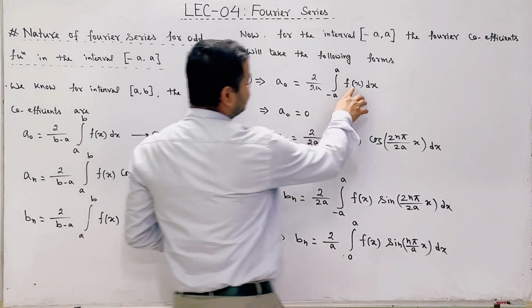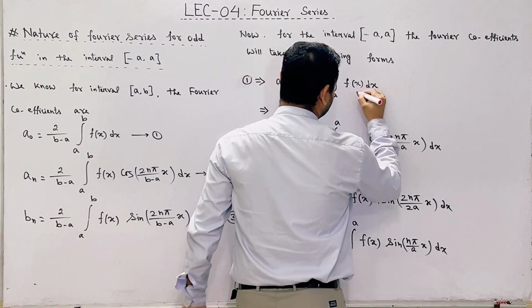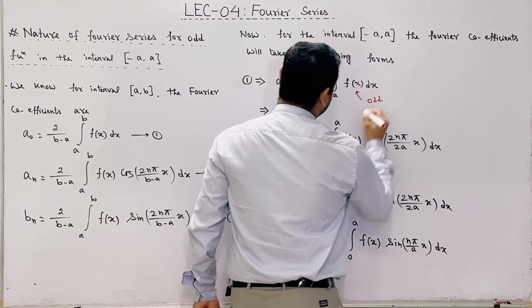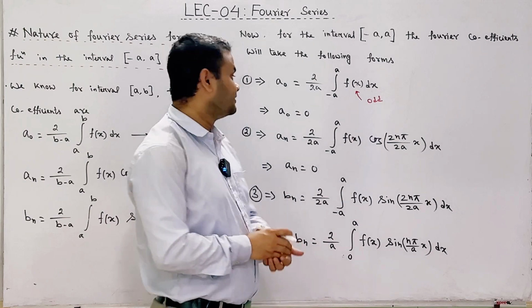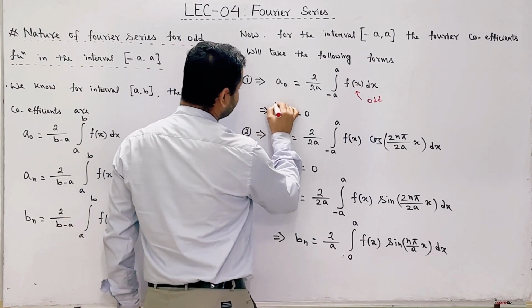Since f of x is an odd function, so integration minus a to plus a f of x dx is always 0. So ultimately a naught value is 0.